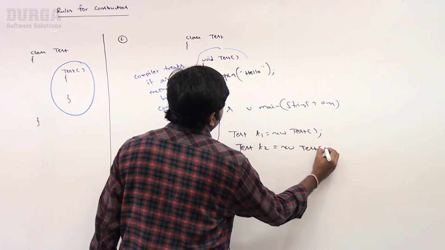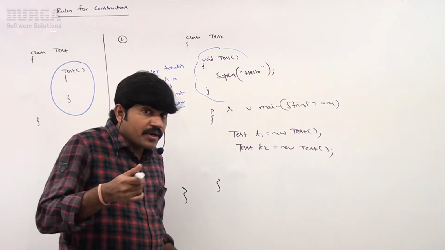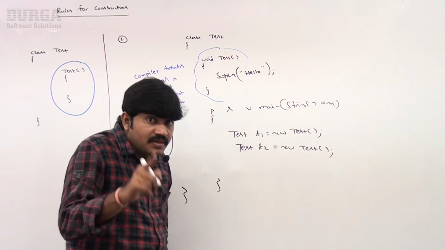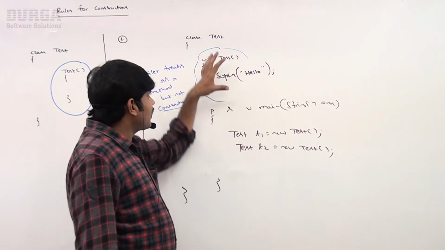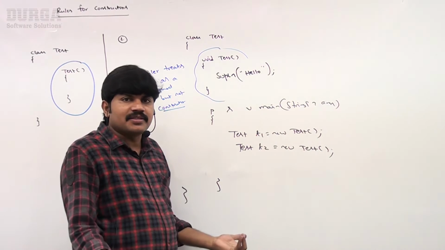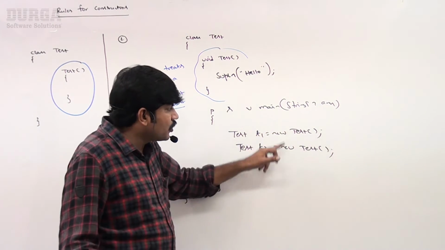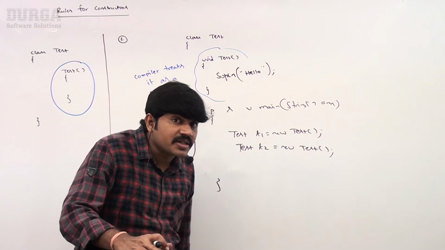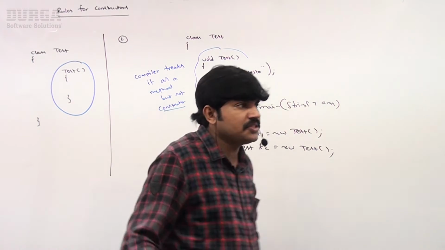How many objects did I create? Two objects. If it were really a constructor, then hello would be printed to the console two times. But it's not a constructor, it's a method. That's why no output will be there. Even though you created two objects, it is not executed because it is not a constructor, it is a method.